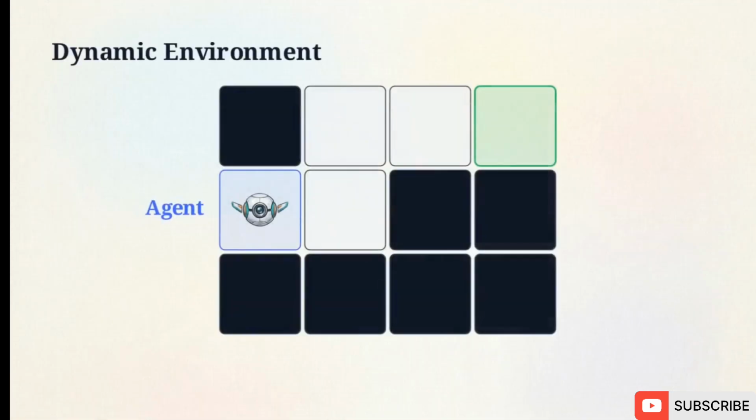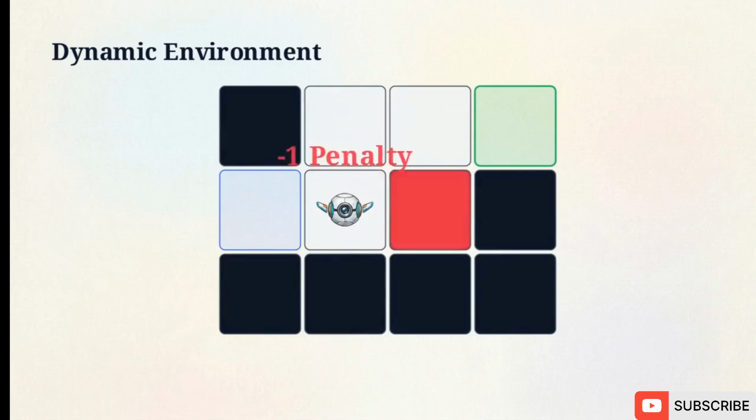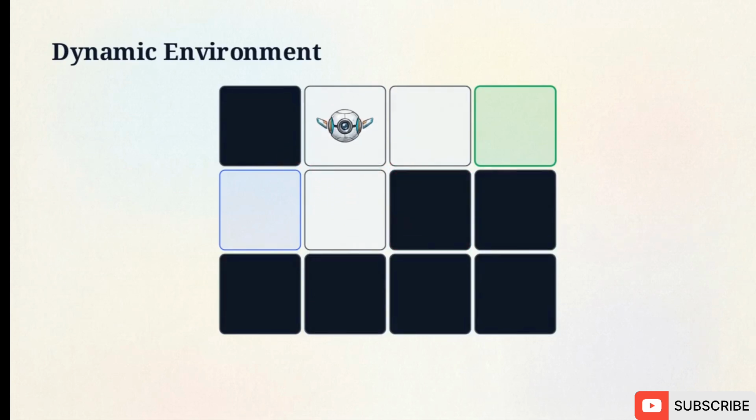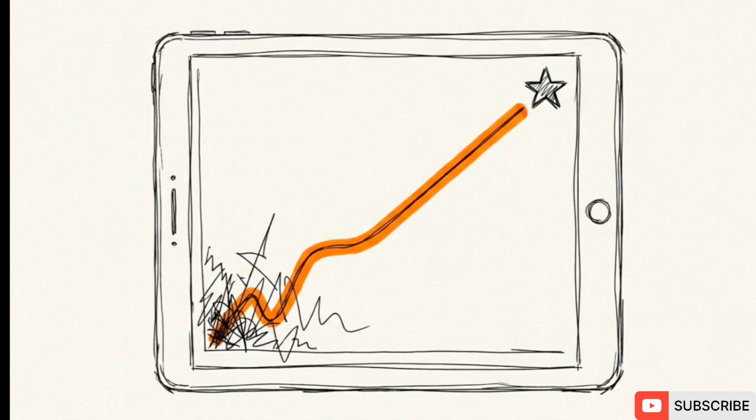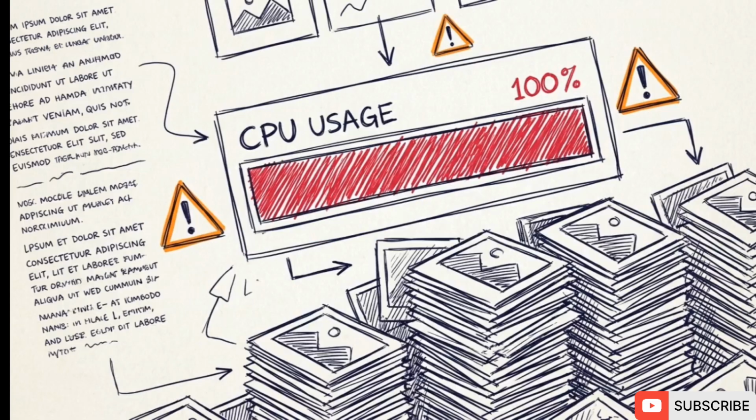Look at how this avatar moves through the maze. It operates on strict feedback loops. It receives a penalty for a wrong action, like hitting a wall, and a reward for a correct decision. The system learns through continuous trial and error, constantly adjusting its actions to maximize its long-term success in an unpredictable environment. Eventually, standard machine learning hits a processing limit.